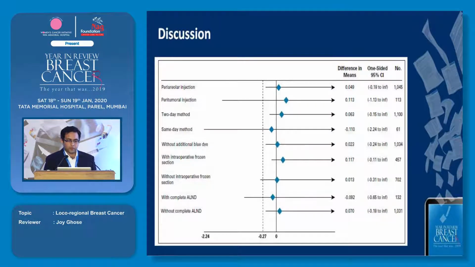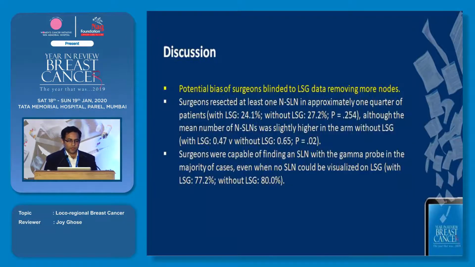This is again a forest plot just to show the univariate analysis. Everything is along the line of unity more or less. So they also had a point to make about the potential bias of those who were blinded to the lymphoscintigraphy arm, as in the surgeons who were blinded. Basically they might be a little afraid that they might not pick up enough nodes, so they thought that they could pick up non-sentinel nodes in a larger amount, and that could lead to axillary morbidity.